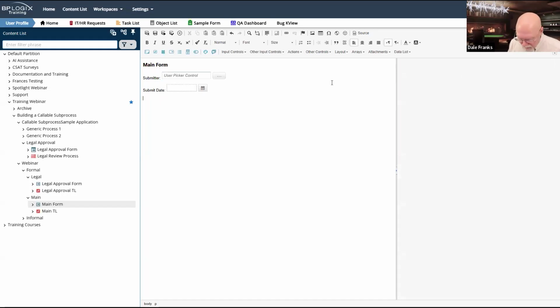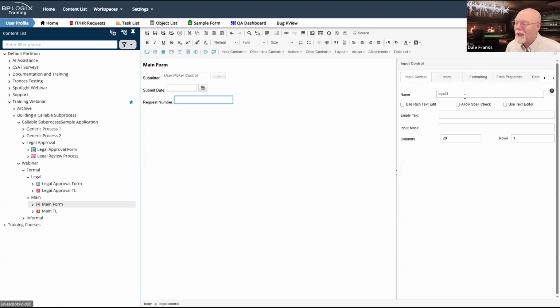So now I need my request number, and it is fully typed out, request number. Well, that's the label, not the field name. But I will copy it. That's just a text box that we are just going to call request number.